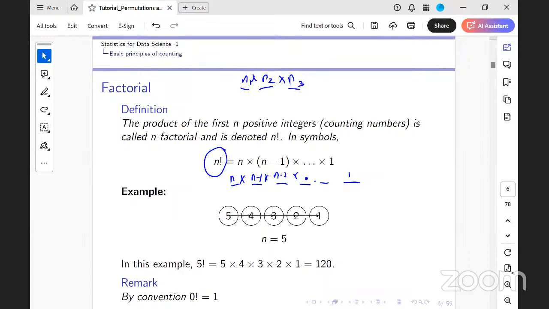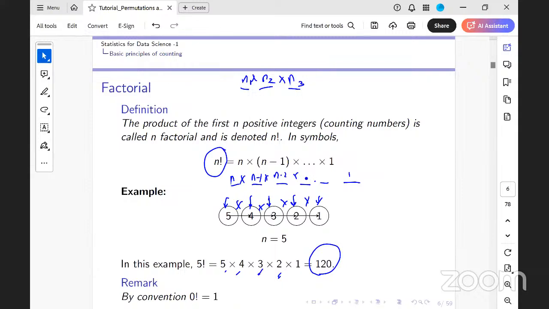For example, if N is equal to 5, I have the first block which can be filled in 5 ways, the second in 4, the third in 3, the fourth in 2, and the fifth in 1. So this N factorial is going to be 5 into 4 into 3, 20 into 3, 60 into 2, 120. So 5 factorial is equal to 120. By convention, 0 factorial is equal to 1.